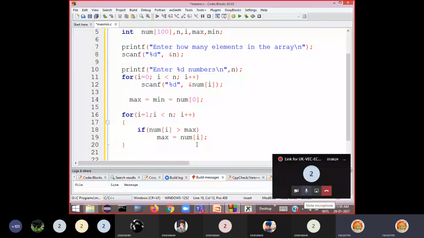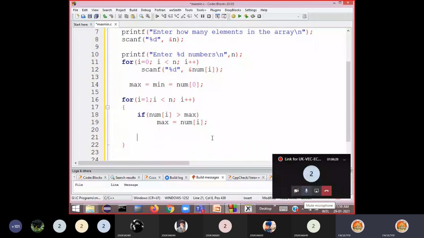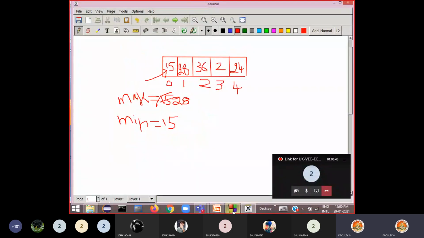Okay, then max is equal to num of I. Num of I will become the max. Similarly, you check whether the second number is the minimum or not. Instead of writing a separate loop, in the same loop you can check this. If num of I is less than min, so that means I am also checking at the same time.